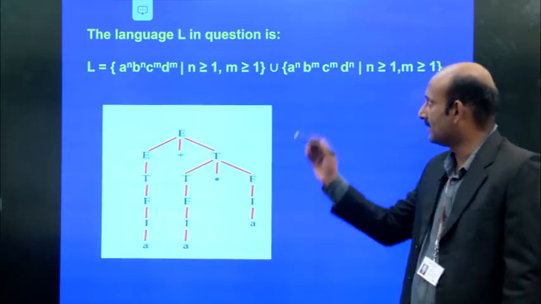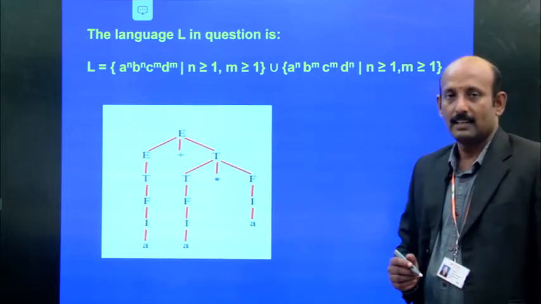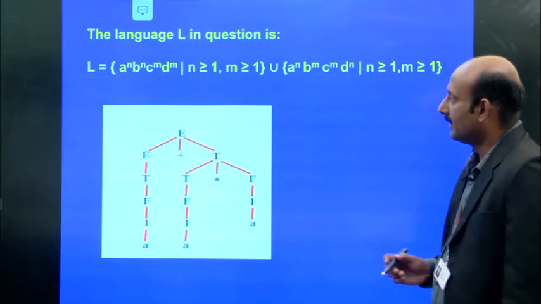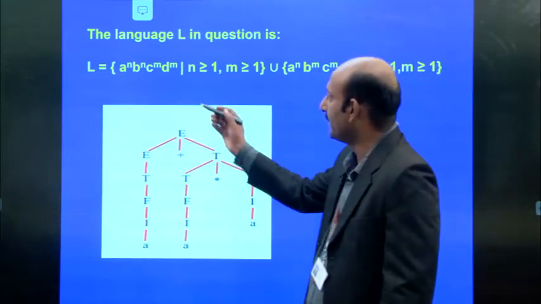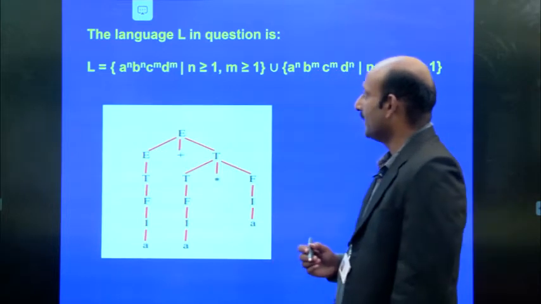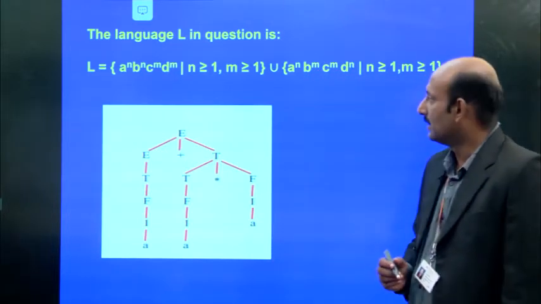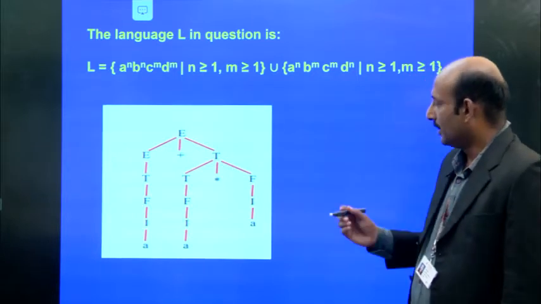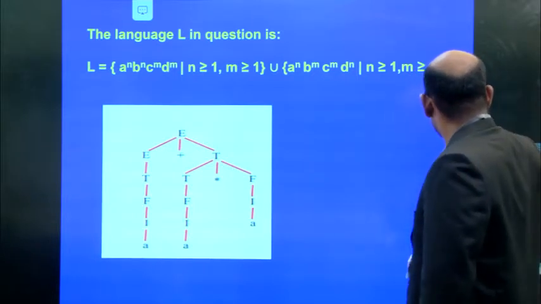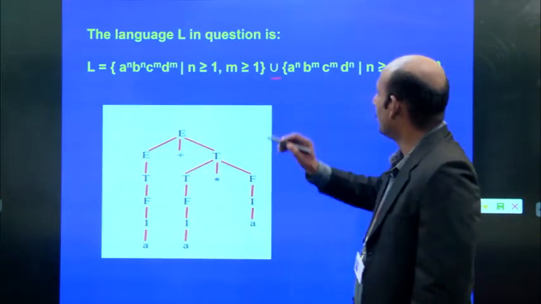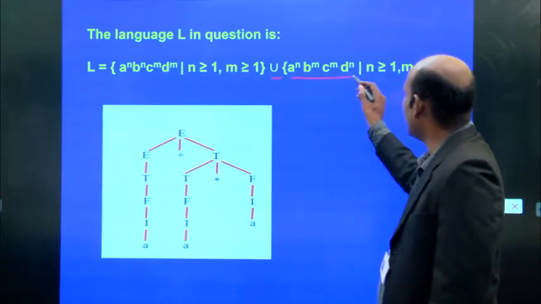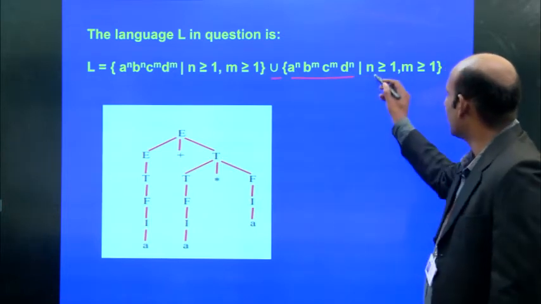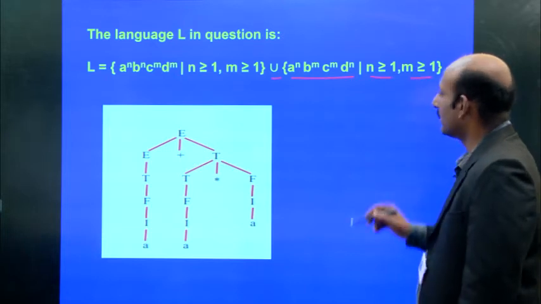So, the language has inherent ambiguity, that is we can combine two languages like L equals A power n, B power n, C power m, D power m, where n is greater than or equal to 1 and m is greater than or equal to 1, union another language, A power n, B power m, C power m, D power n, where n is greater than or equal to 1 and likewise m is greater than or equal to 1.